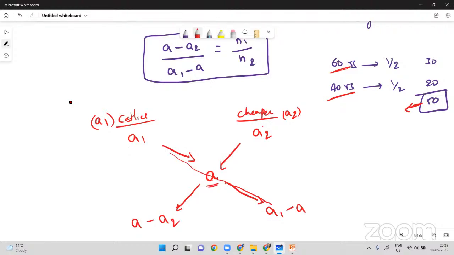Allegations and mixtures are about getting break even. There will be no profit, no loss, no gain. So in that case, we have to calculate what should be the ratio of the mixture.